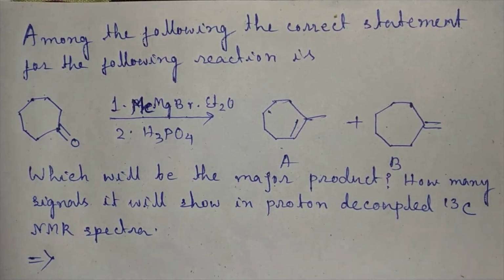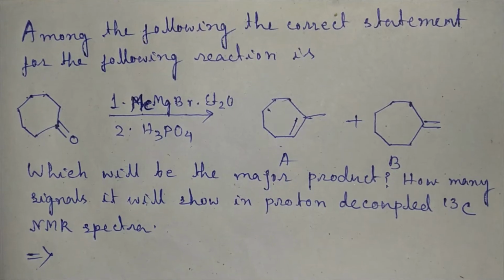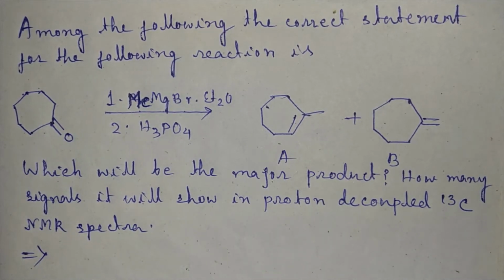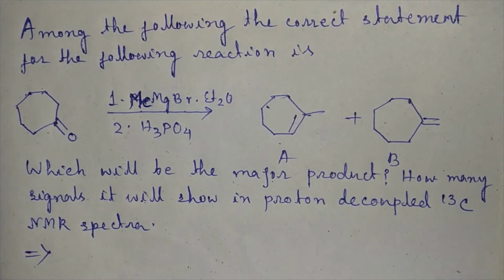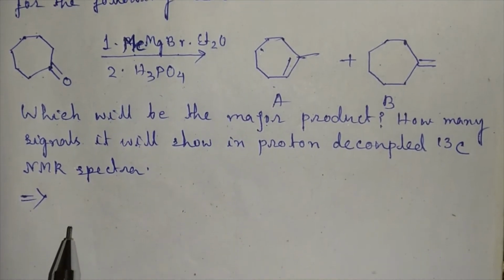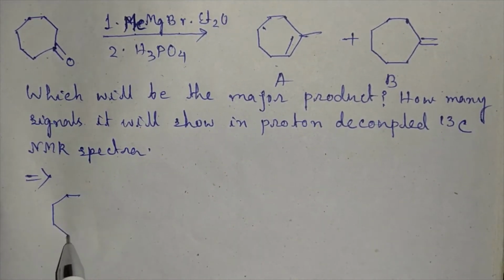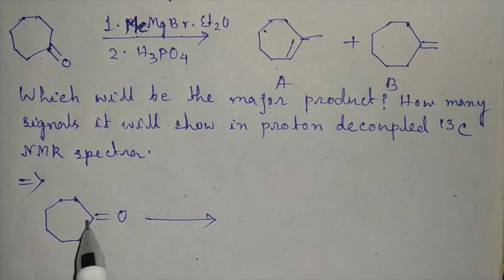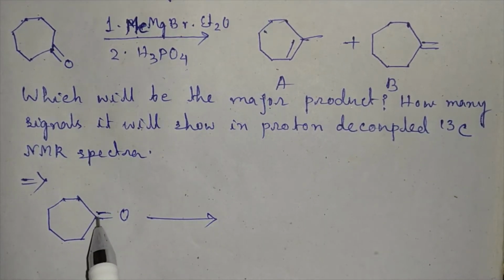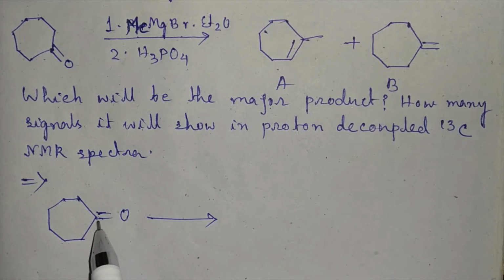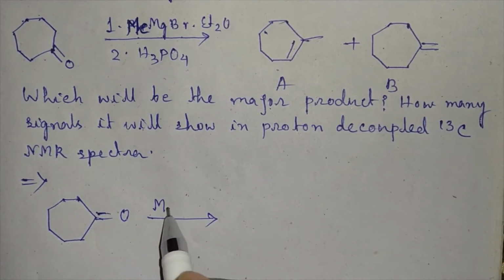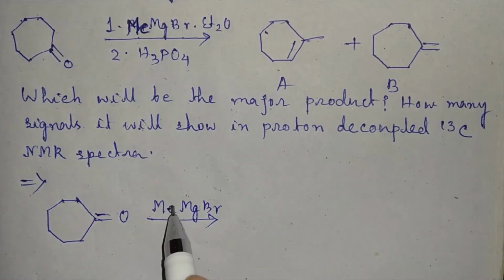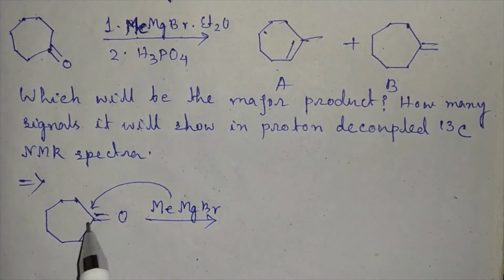So students, how will we solve it? First we will see the reaction mechanism through which it proceeds to products A and B. So first we will draw the mechanism. There is a keto group here and it has a carbonyl carbon which acts as an electrophile, and in methyl magnesium bromide, methyl acts as a nucleophile. So methyl will attack the carbonyl carbon.